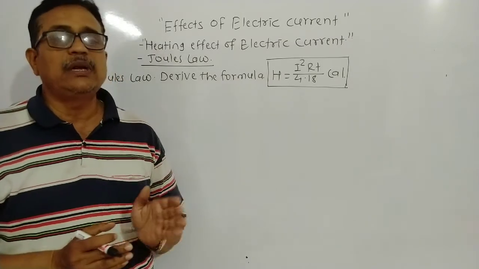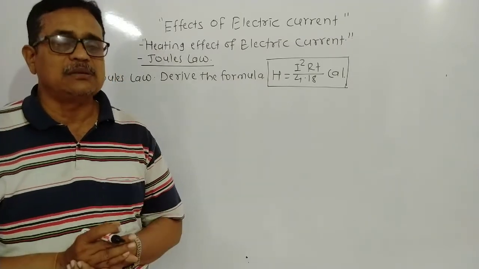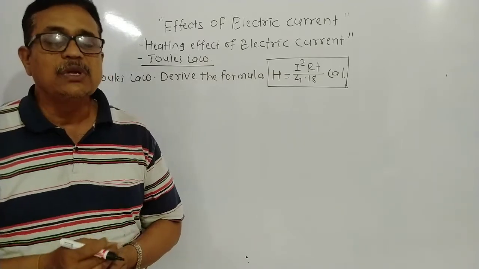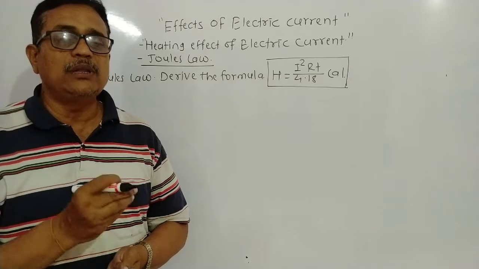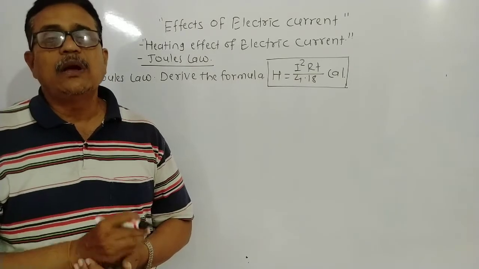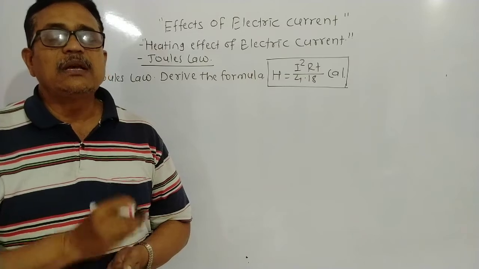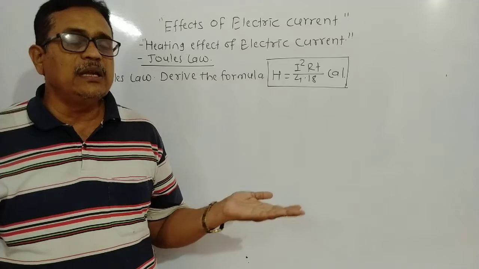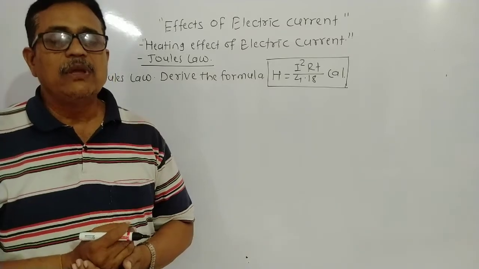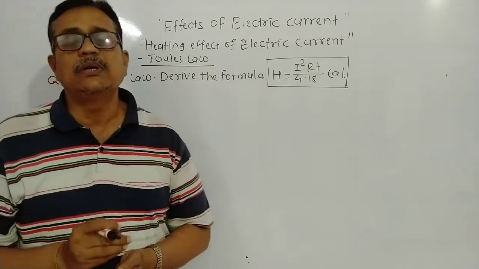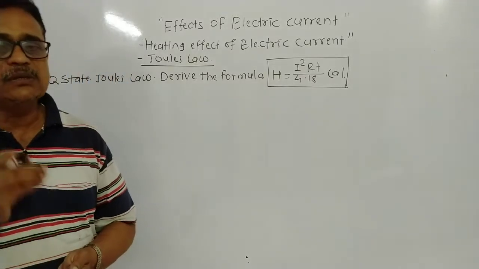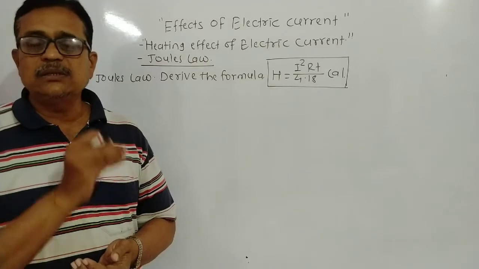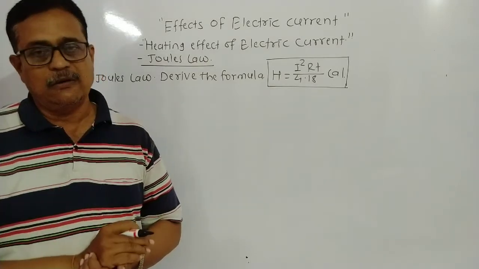Dear student, in 9th class we studied resistance. George Ohm discovered the resistance produced in a metallic conductor during the passing of electric current. Resistance is the ratio of potential difference and current. विद्यार्थी मित्रांनो, आपण वर्ग 9 मध्ये रेजिस्टन्स शिकलोय, रेजिस्टन्सचा फॉर्म्युला शिकलोय की R equals V upon I. Resistance is the ratio of potential difference and current.